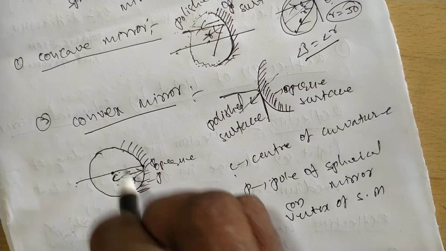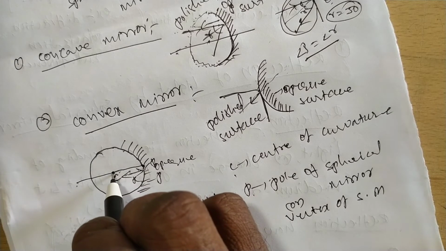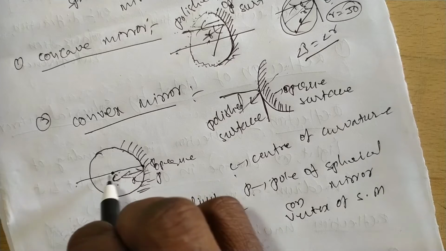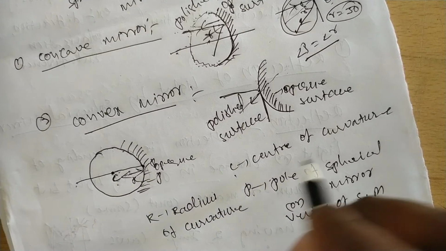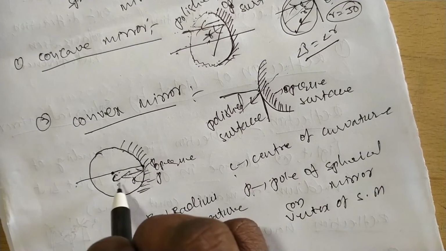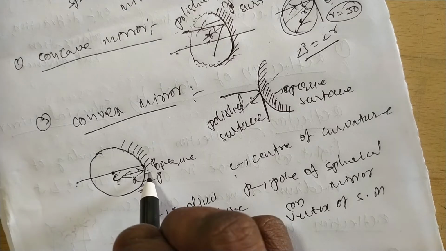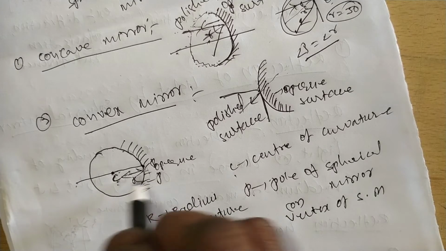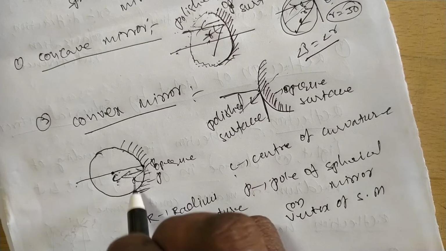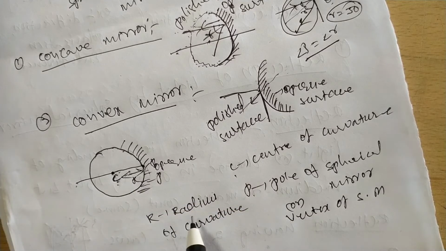From the center, it can draw a circle. The center is one point, the middle. This is the center of curvature. From the center to the pole, that is the radius of curvature, that is R.